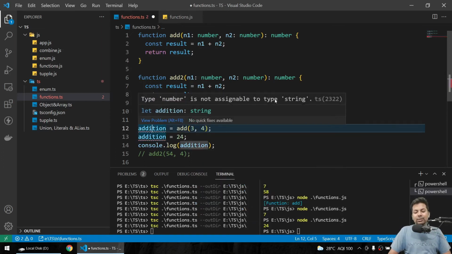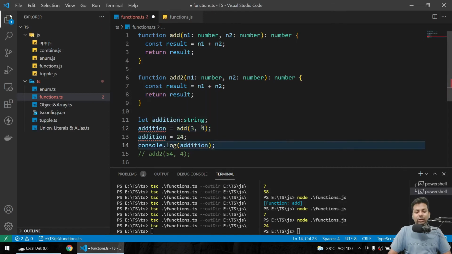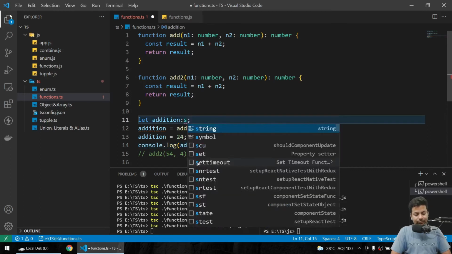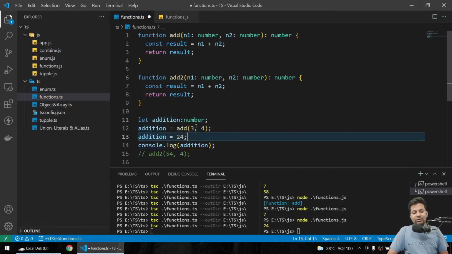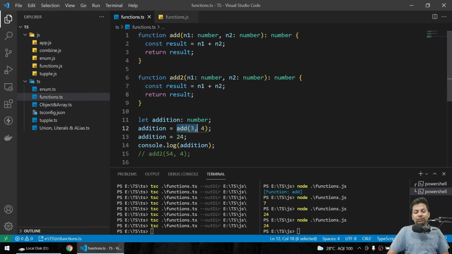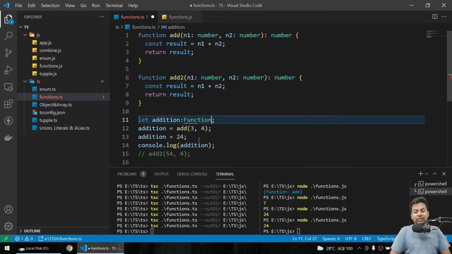The number is not assignable to type string. You are returning number, but it's type string. But if I just write string here, number here, and if we just say okay, everything's fine. If I just try to run it, then also wrong. This was wrong, it accepted 24 also. Here number was accepted because it was returning number, but 24 also got accepted, which was not a function. So I'll say only accept function, nothing else.